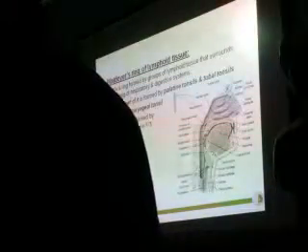Again, there is a collection of lymphoid tissue here. If you see here, there is a lingual tonsil, and here is the collection of the lymph nodes. All this together forms a ring. So if you see here, this is how it looks. Above on the top, this is the pharyngeal tonsil. Below on the floor, this is the lingual tonsil. On either side, we have the palatine tonsil and the tubal tonsil.